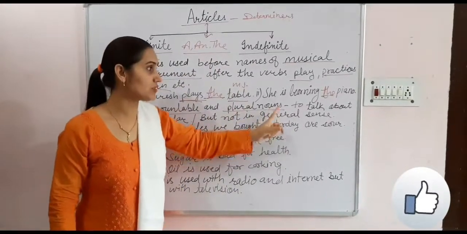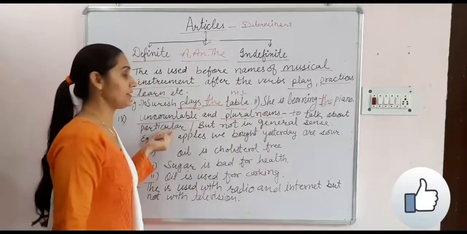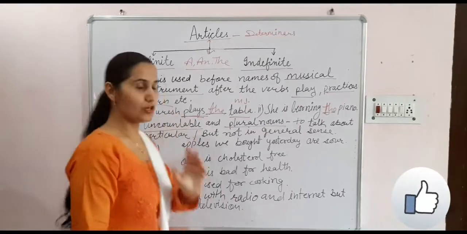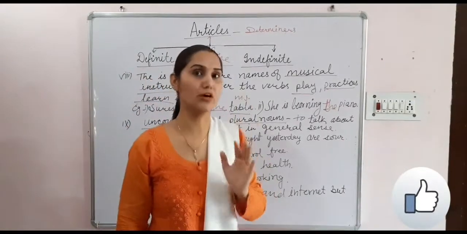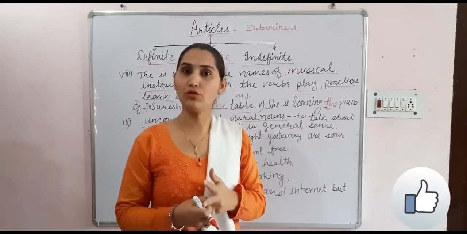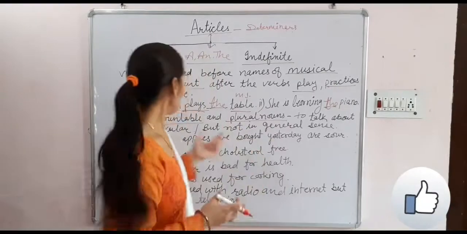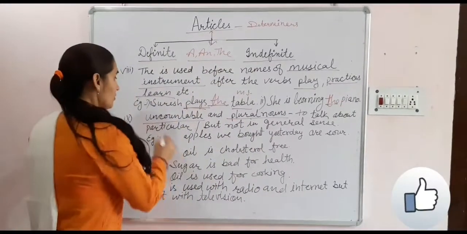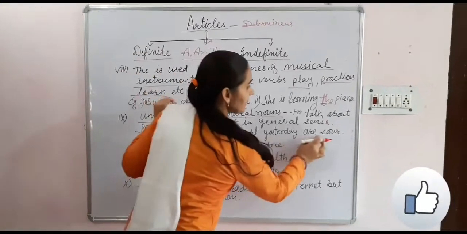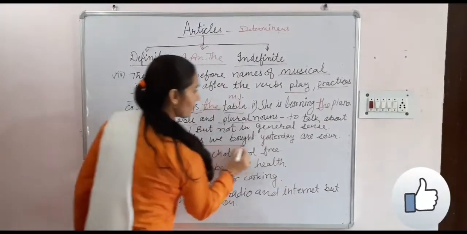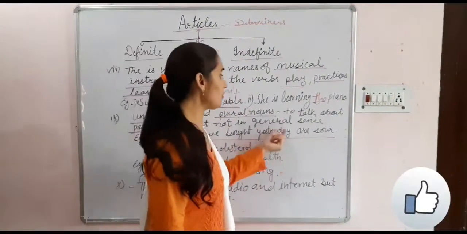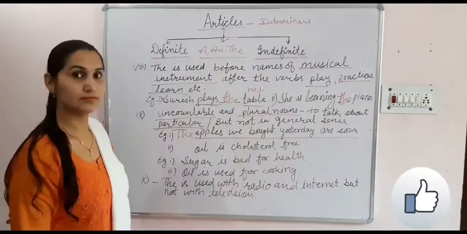Uncountables and plural nouns means to talk about something particular. Up to here we will do first with uncountable nouns and with plural nouns. We use the article. Mostly we don't use it with plural, but here we will use it for particularization. "Apples we bought yesterday are in store." Apples we bought yesterday are in store.